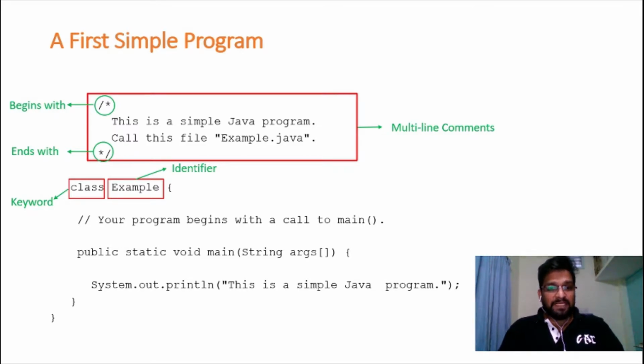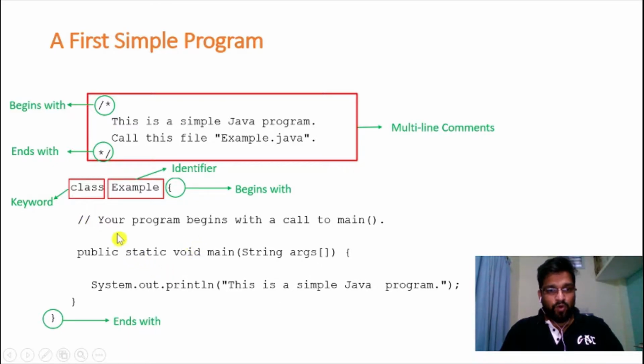The name of the class can be any identifier. When I say any identifier, it can be any name except a keyword. Followed by curly braces. The class begins with an opening curly brace and ends with a closing curly brace.